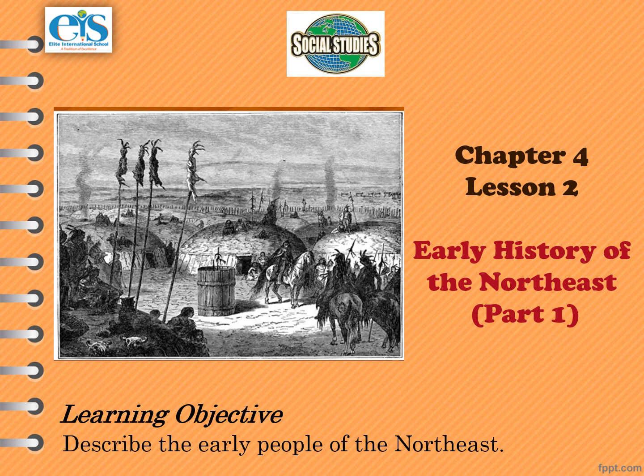It's another SST lesson, and we're going to discuss the early history of the Northeast, which is lesson 2 of chapter 4. Last week, we talked about the geography of the Northeast, and we learned that it has a varied geography and climate. We also learned about its people who use natural resources to earn a living by farming, mining, logging, and fishing. Today's learning objective is to describe the early people of the Northeast.